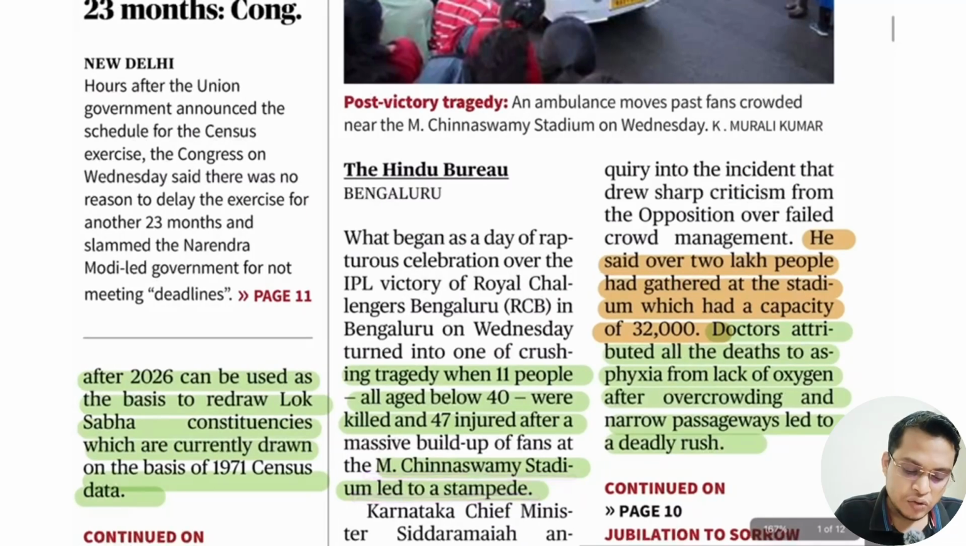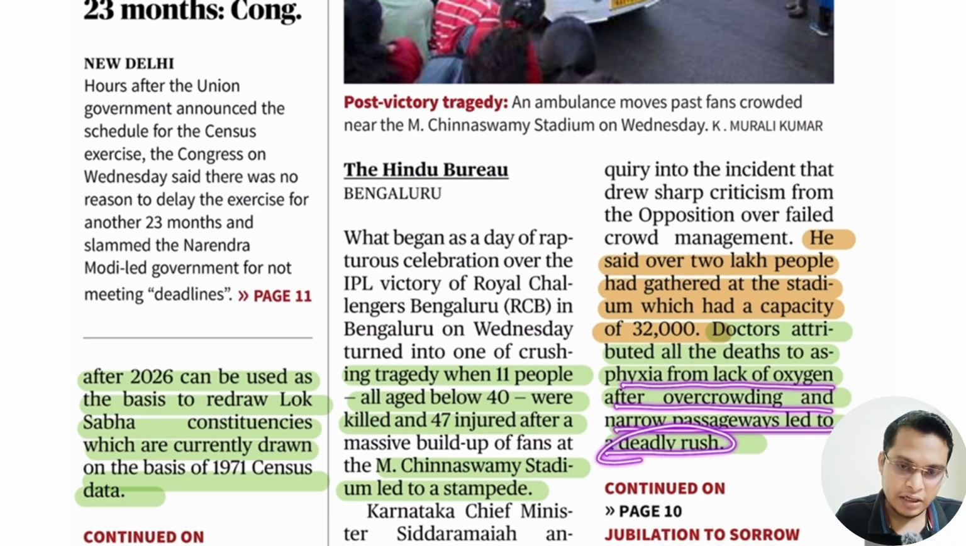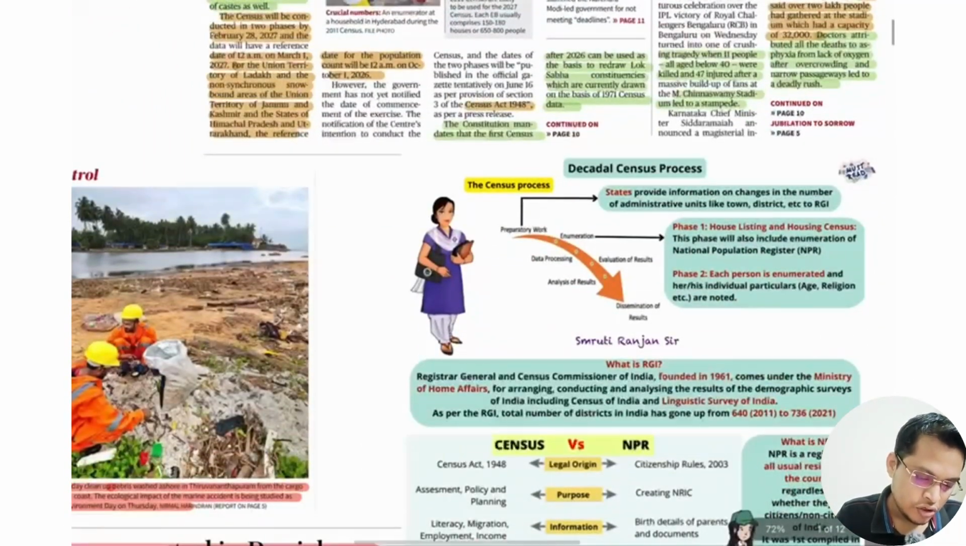Okay. So 2 lakh people gathered here, whereas the stadium's capacity is only 32,000. Doctors attributed all the deaths to asphyxiation, that means suffocation. Asphyxiation from lack of oxygen after overcrowding and narrow passages led to the deadly rush.